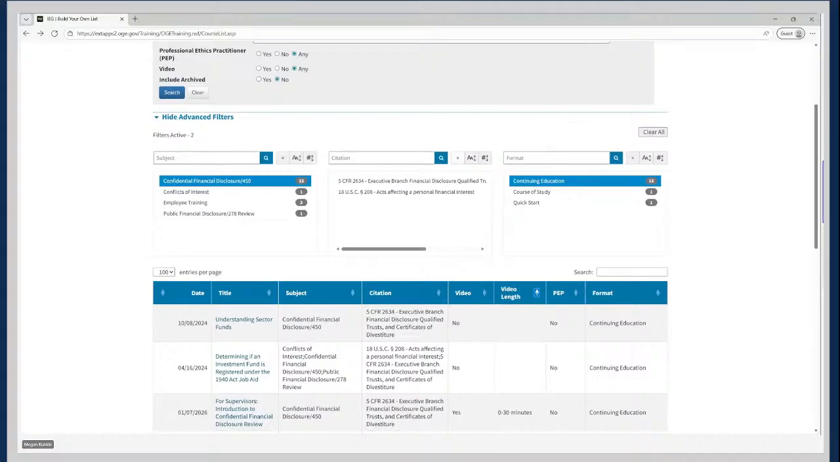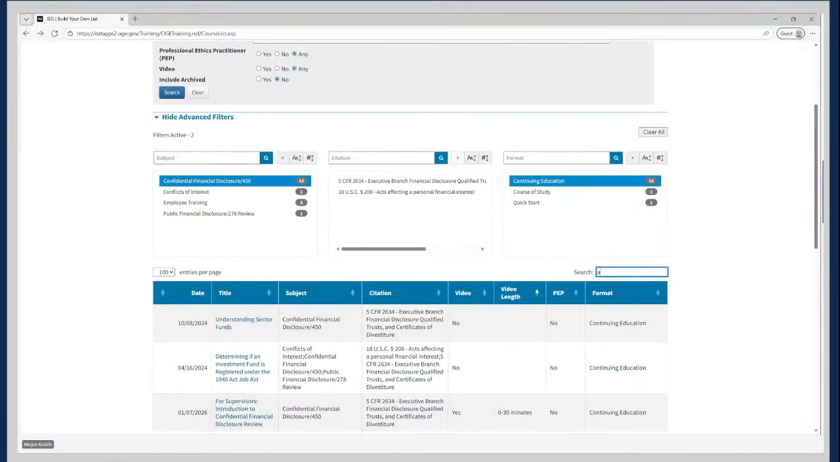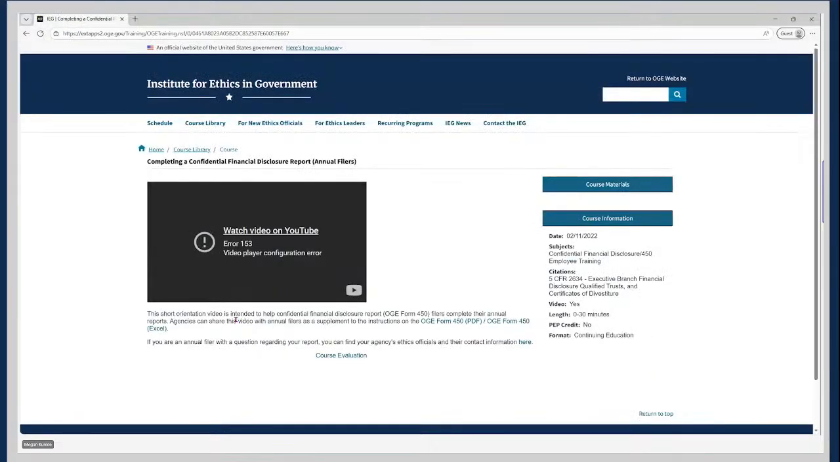But if you are searching for a course that you know the title of, you can type it into the search bar just above the format column. So again, the search bar functions similarly to the one in the legal research search collection, where it's going to be searching just the contents of this table. So if you're looking for a course for annual filers, like the one we saw on the Resources for Financial Disclosure Filers page, you could type in annual because you know that's part of the title. And then it would automatically pull up that training for you. And then, of course, to access it, you would click on the title, and then it would open to the course page.